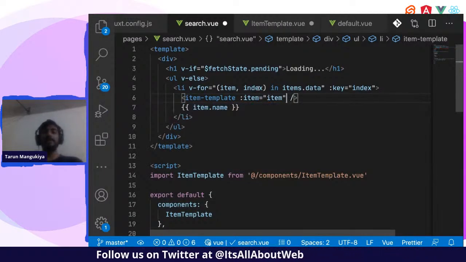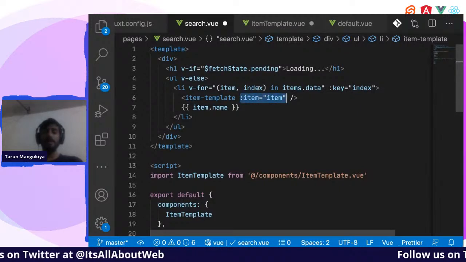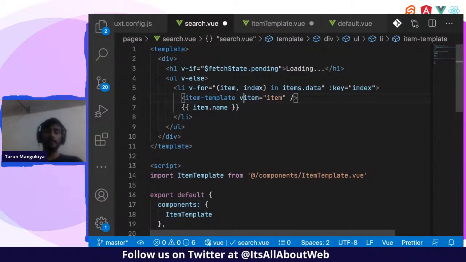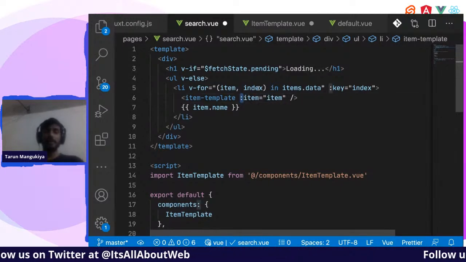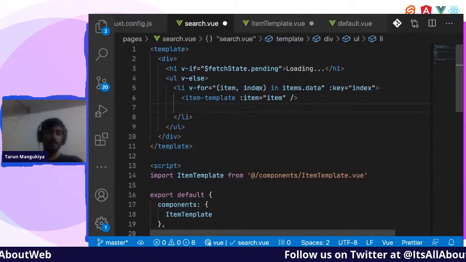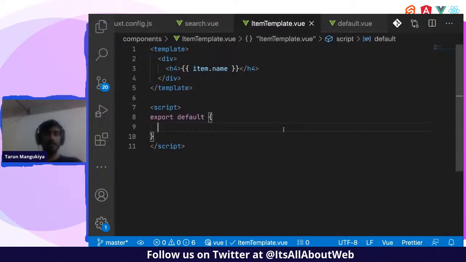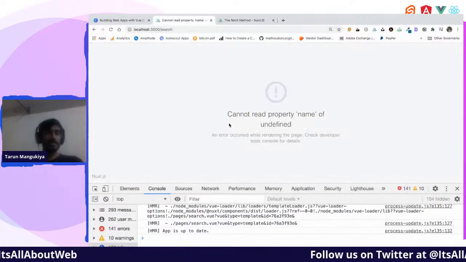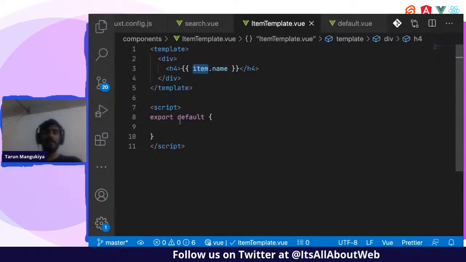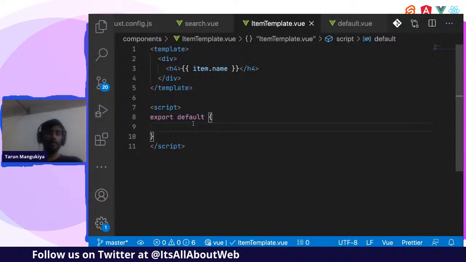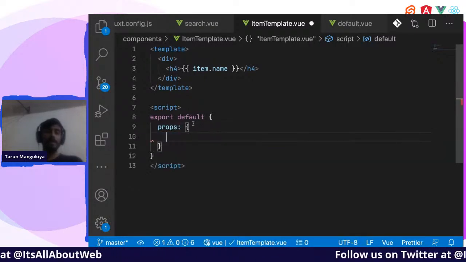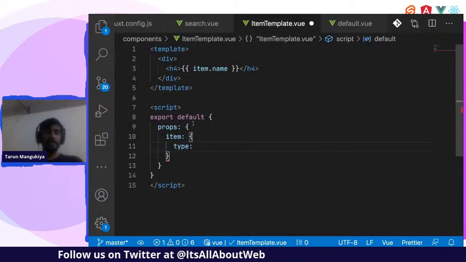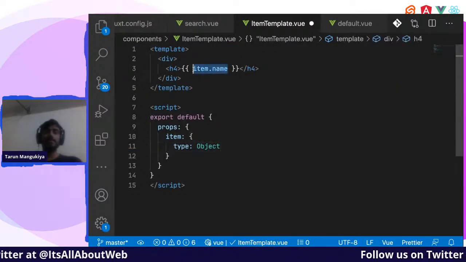The same way we write HTML attributes, this will be the same. We will have to bind the data, right? So we can use v-bind, or we can use colon. I will remove this name over here, and let us just save. Oh, this won't work, obviously, because we have passed the data, but we haven't told our component to use the data, right? So I'll also have to tell my component, hey, this is the property. I'll tell it item, and the item type is object. Then I can use whatever I want over here.